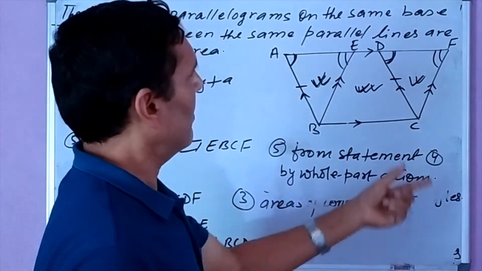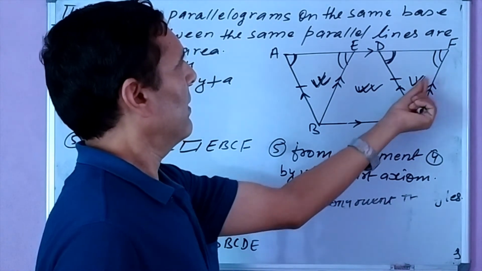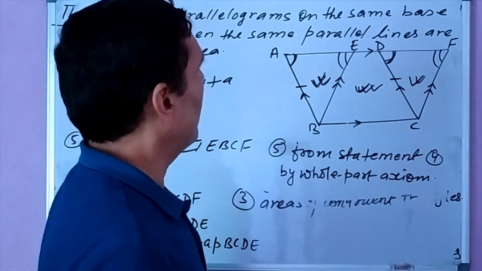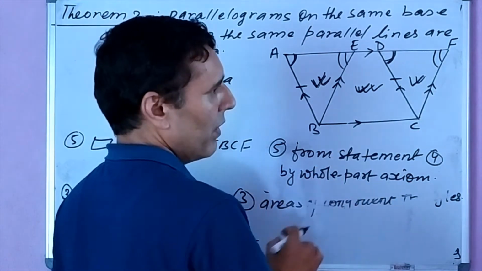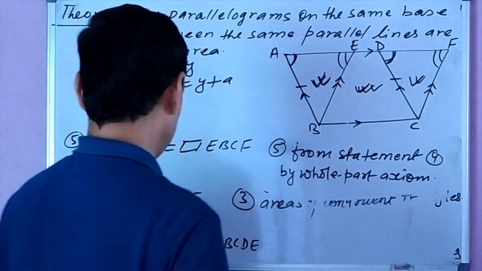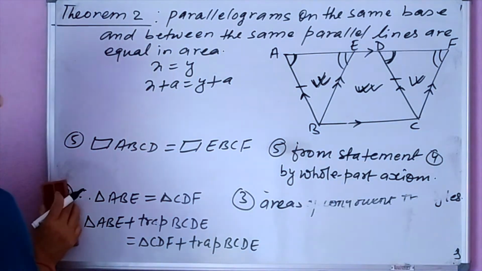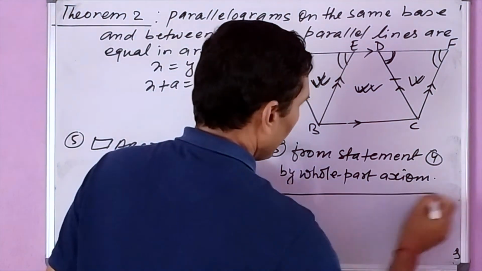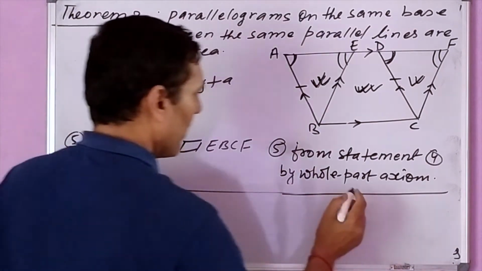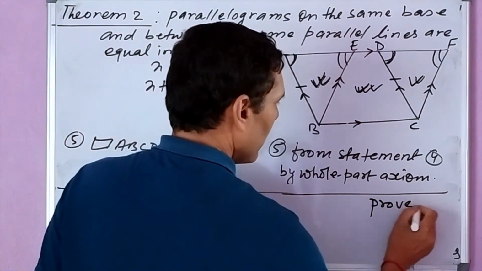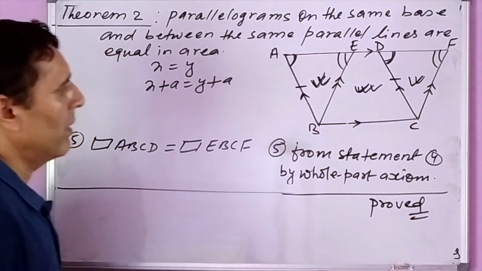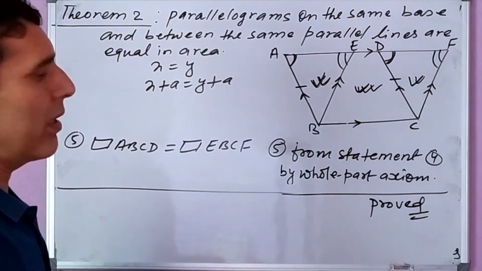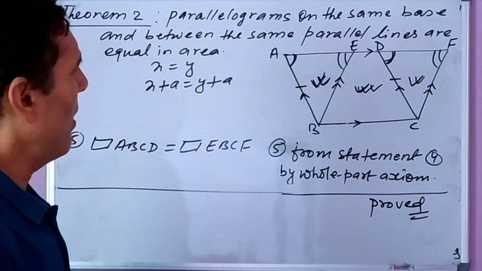Similarly, EBCF also, because triangle CDF and this trapezium BCDE are the parts of the parallelogram EBCF. So by whole part axiom, now it completes our proof. So finally, closing the table properly, we have to write proved. So in this way, this theorem is proved theoretically.